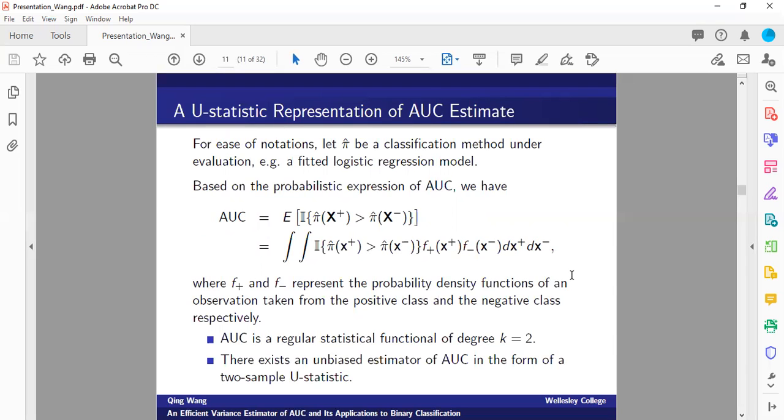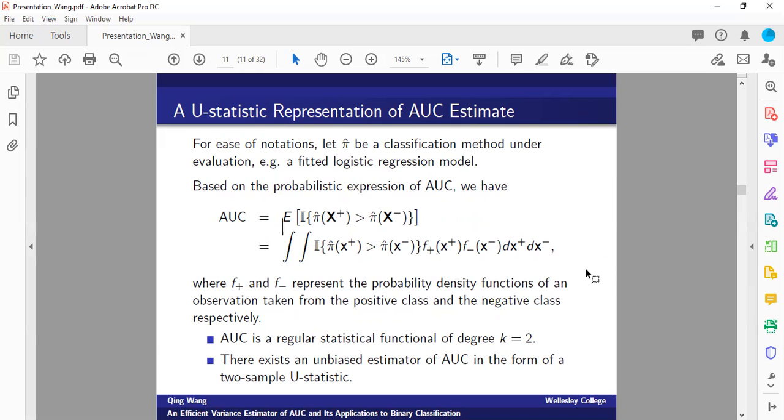For ease of notation, let's consider pi hat as the classification method under evaluation. It can be the fitted logistic regression model. Based on the probabilistic expression of AUC, it is the probability of pi hat of x plus greater than pi hat of x minus. We know that this can be equivalently written as the expectation of an indicator function. And furthermore, we can express all these expectations. So this can be written as a double integral of the indicator function multiplied by the two probability density functions of the positive observation and negative observation respectively.